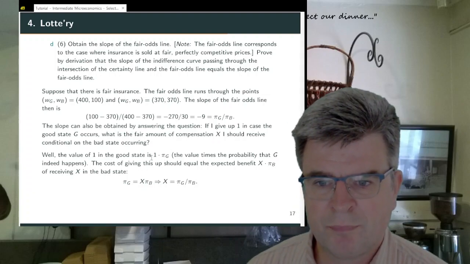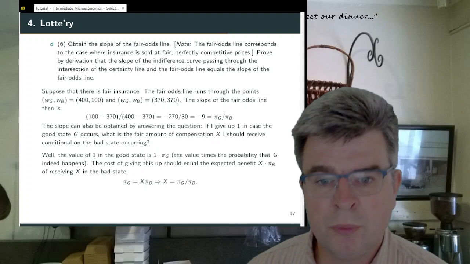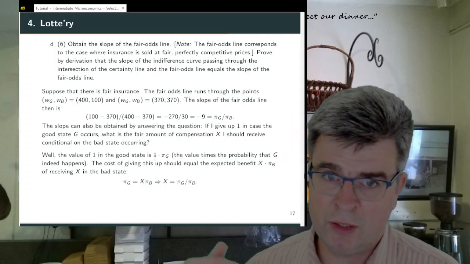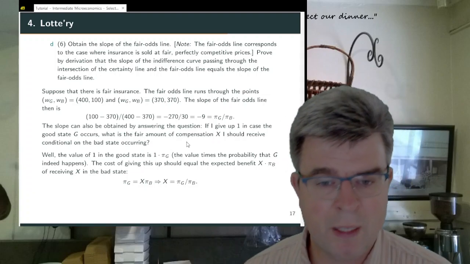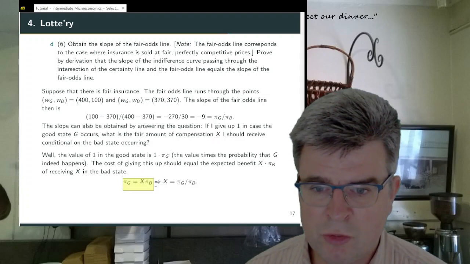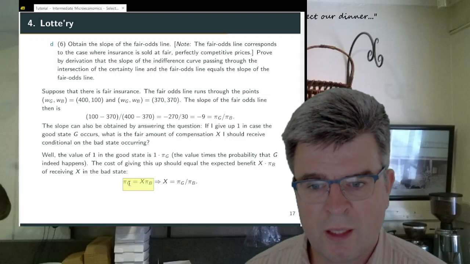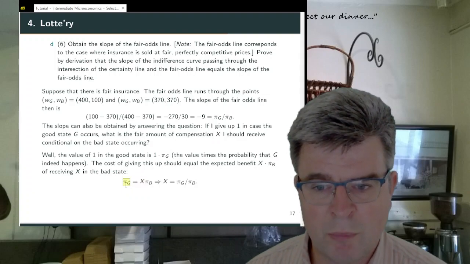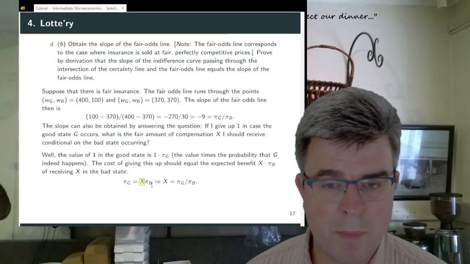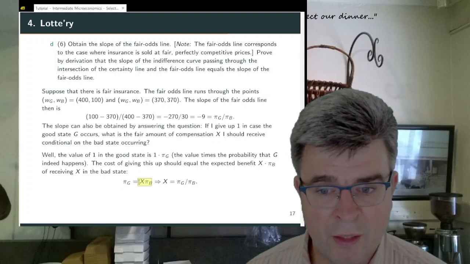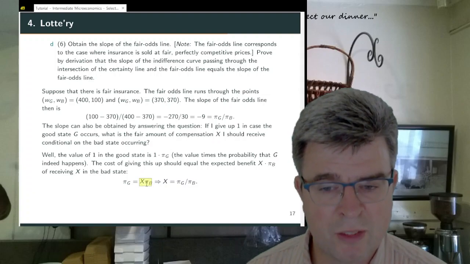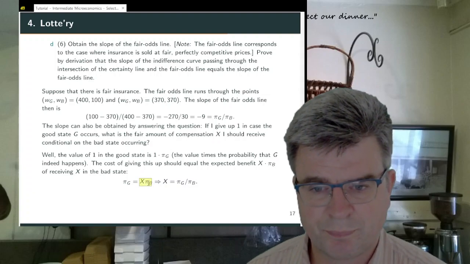And the cost of giving up this value should be equal to the expected benefit that you would get of receiving an additional X in case the bad state of the world happens. So the equation should be like this. The value of giving up 1 in the good state of the world should be identical to the expected benefit that I get, X times the probability that the bad state of the world occurs.